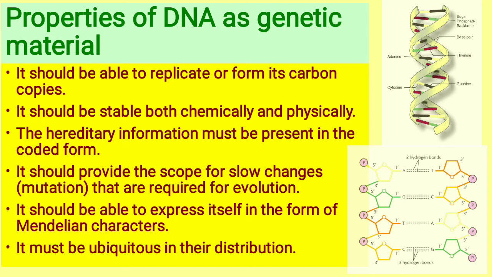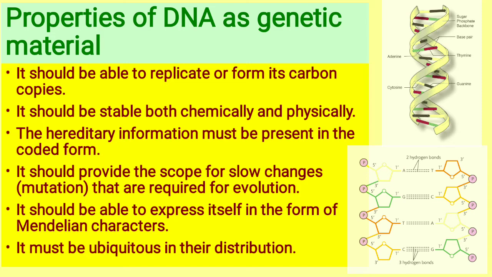So this mutation brings variations in our nature. So the DNA material, or the genetic material, should have such scope for mutations that will help in the whole process of evolution. Then comes the fifth point: it should be able to express itself in the form of Mendelian characters.